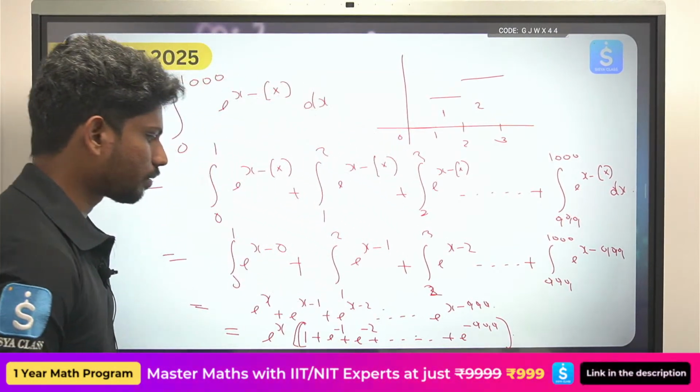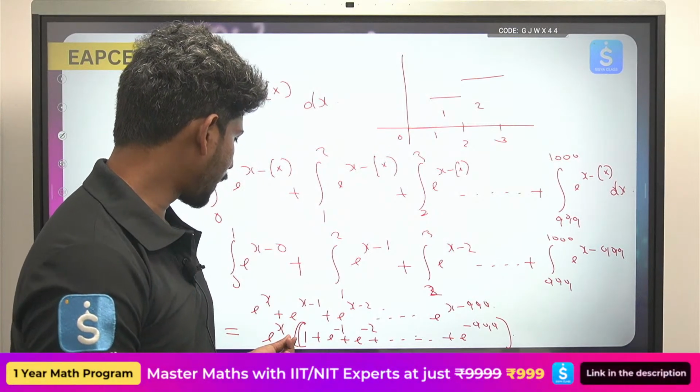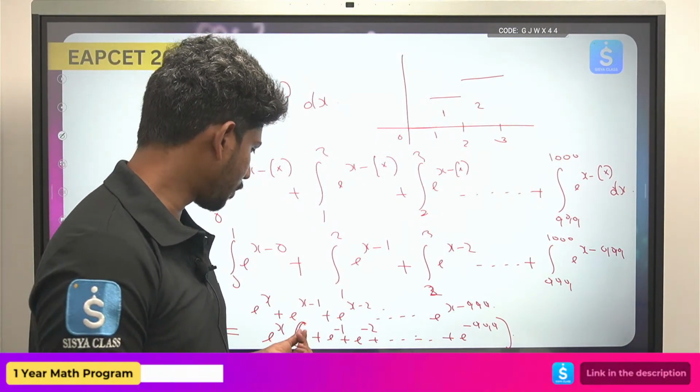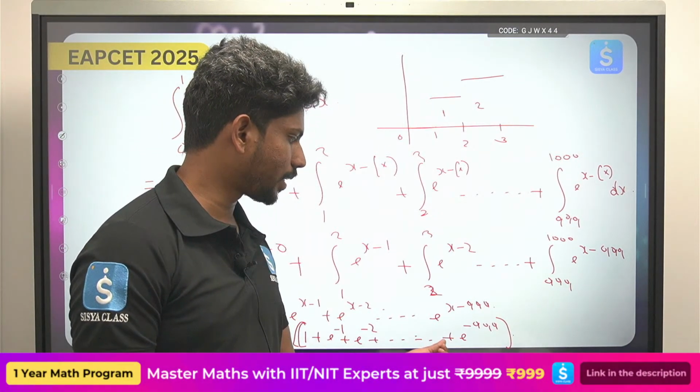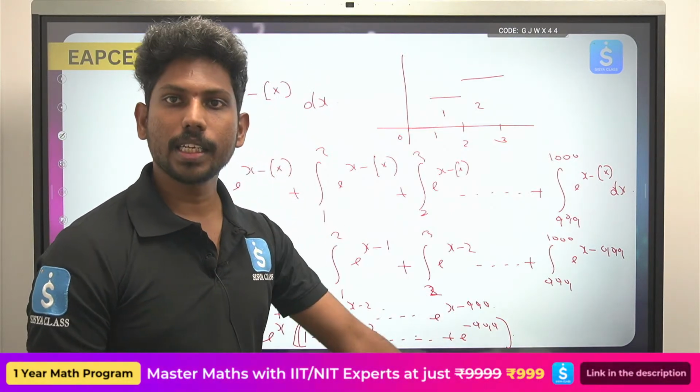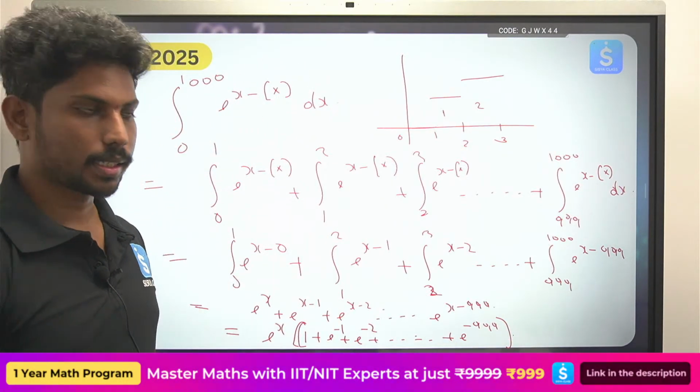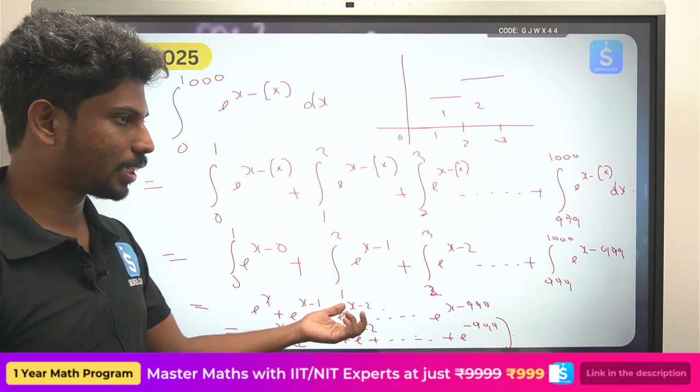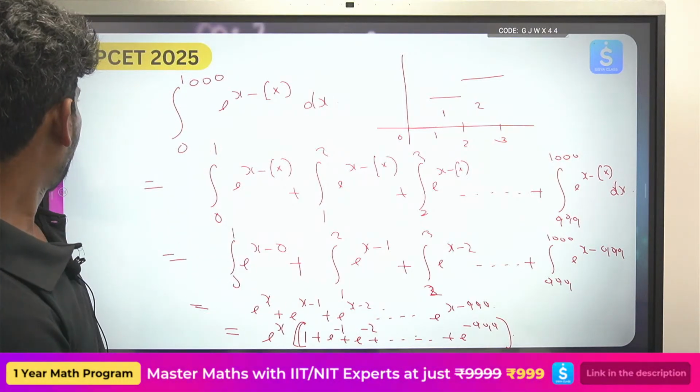Okay, so completely you can write it, you can take e power x common, so that will be 1 plus e power minus 1 plus e power minus 2 up to so on e power minus 999. Solve this, then you will be getting the answer. So this you can use one technique and you can get the answer.